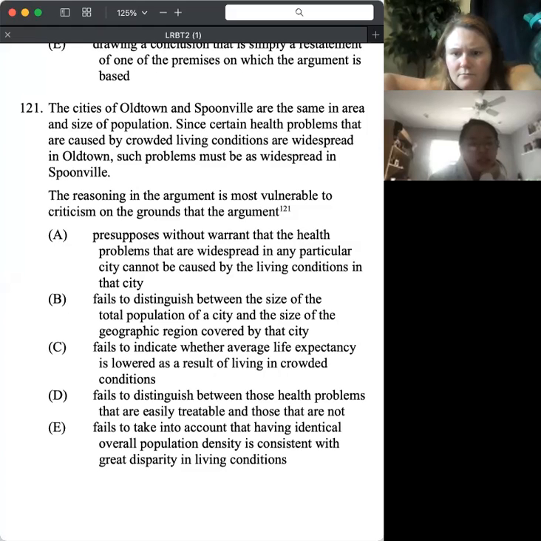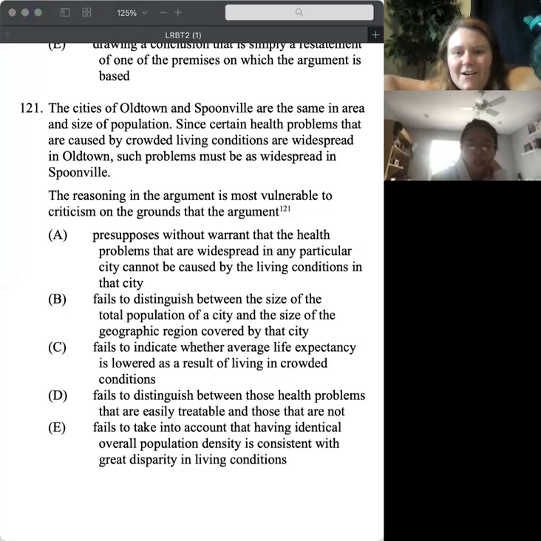The cities of Old Town and Spoonville are the same in area and size of population, since certain health problems that are caused by crowded living conditions are widespread in Old Town. Such problems must be as widespread in Spoonville.